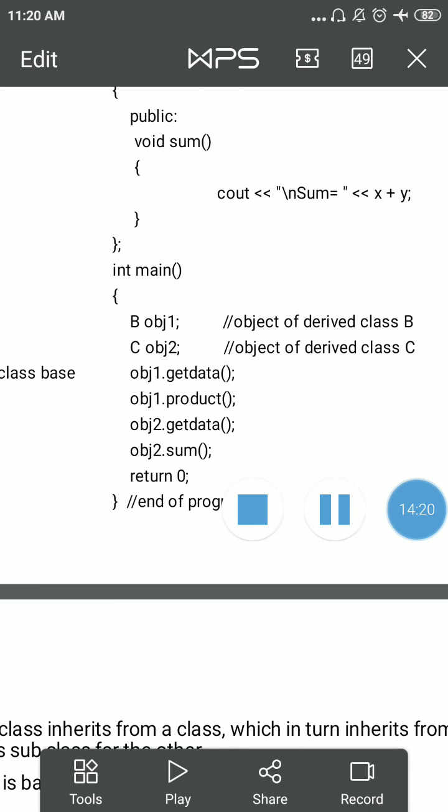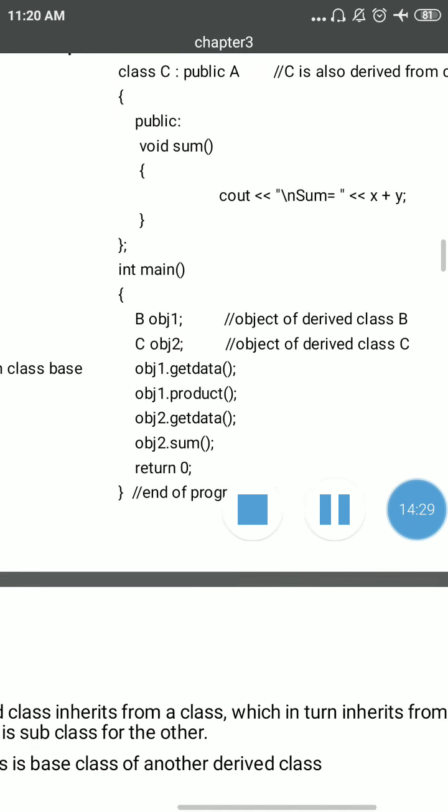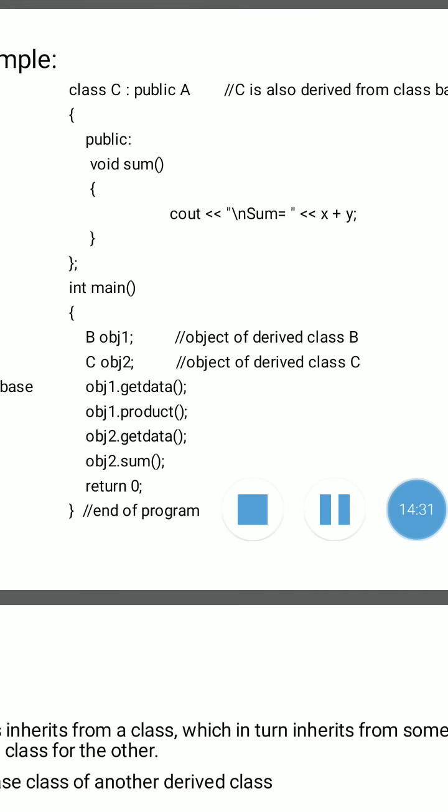How many derived classes are present here? Two derived classes, that is B and C. And in inheritance we always create the object of the derived class. So here we create the object of both derived classes, that is class B and class C. How to create the object? We already learned in the second chapter how to create an object with the help of class name and object name. Here the class name is B and the object name is obj1. For class C, create the object with the class name C and then the object name obj2.